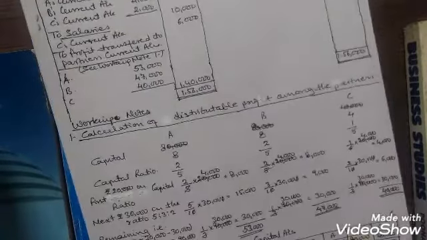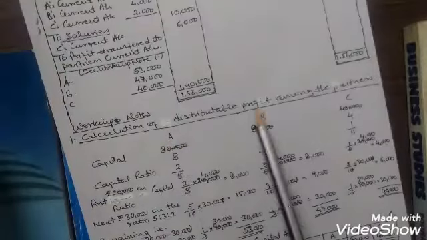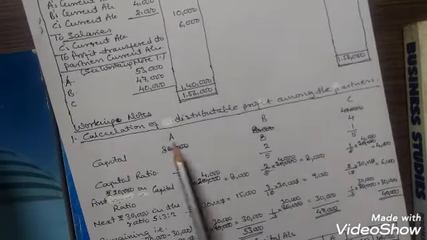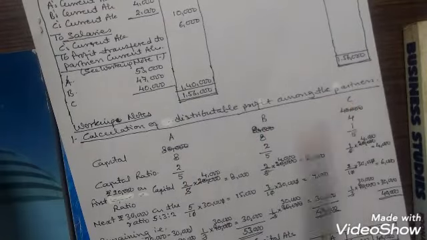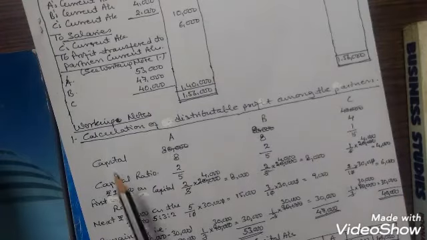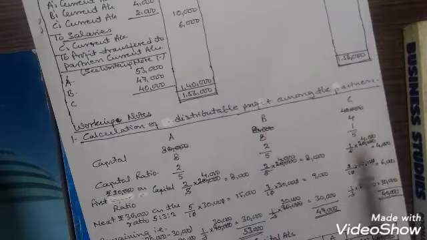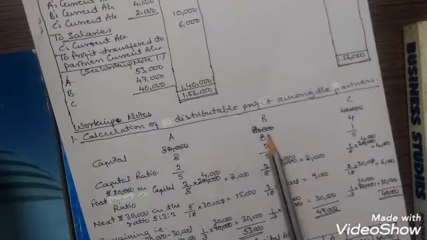So we will prepare a working note, calculation of distributable profit among the partners. A, B and C are the partners. Capital of A is 80,000, of B is 80,000 and of C is 40,000. So we will cut the common zeros.